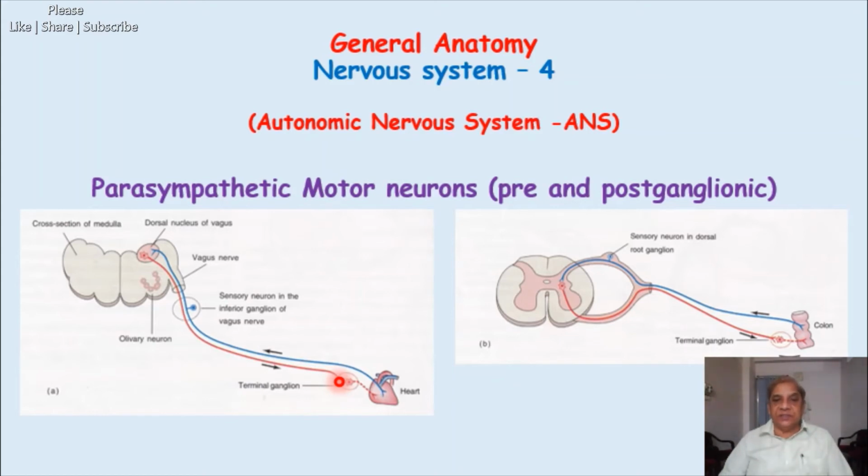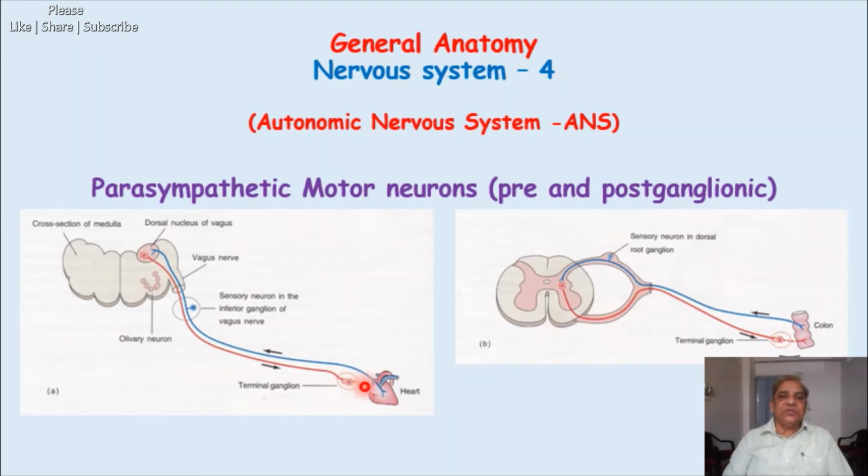This is in contrast to the fibers of the sympathetic, where the postganglionic fibers were very long. Here it is the preganglionic fibers that are very long, because from the central nervous system, that is brain or spinal cord, they have to go right up to the viscera where it is located.